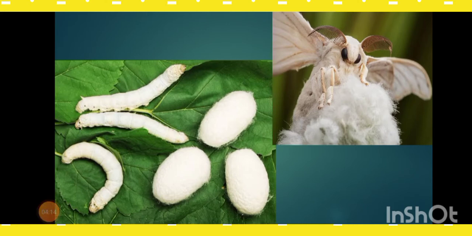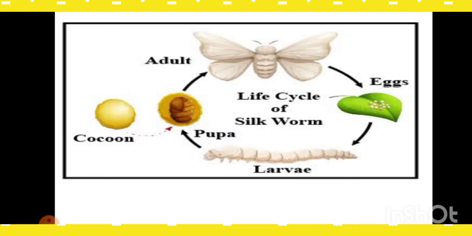The silkworm deposits the filaments in a number of concentric layers around its body. Through figure-of-8 movements of the head, they form a structure called the cocoon. The silkworm enters the second stage of its life, called the pupa, and then develops into a moth.